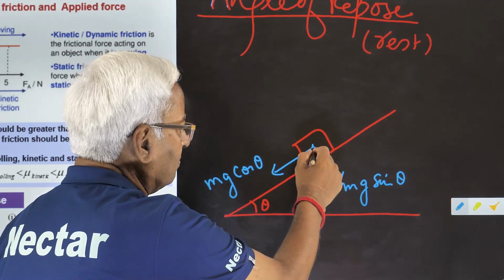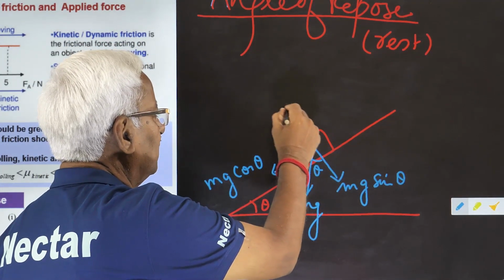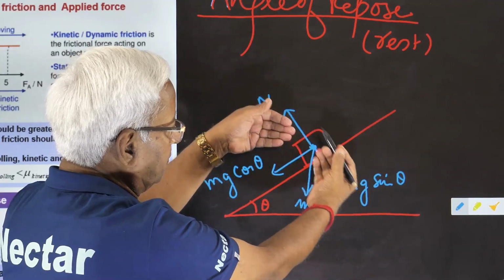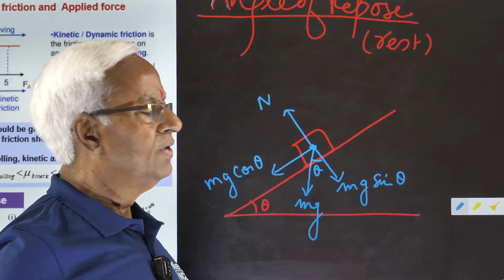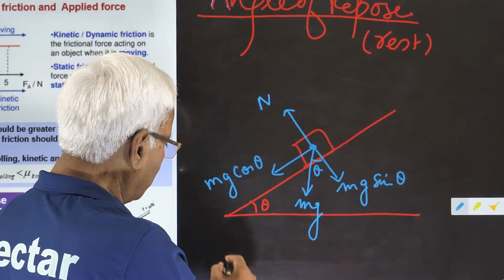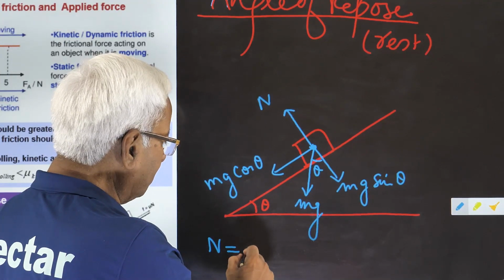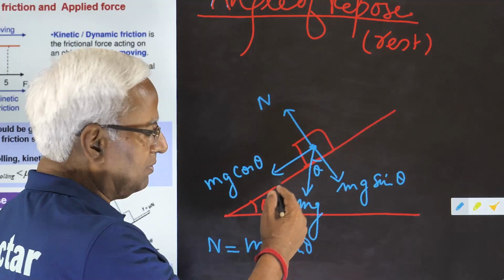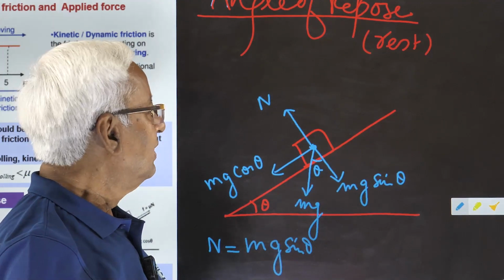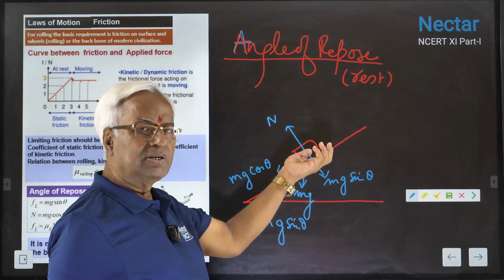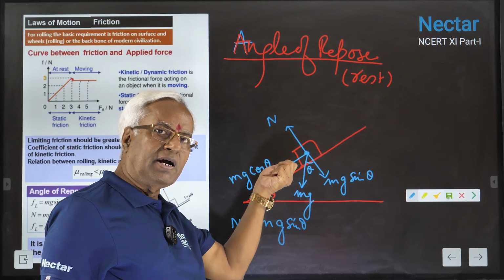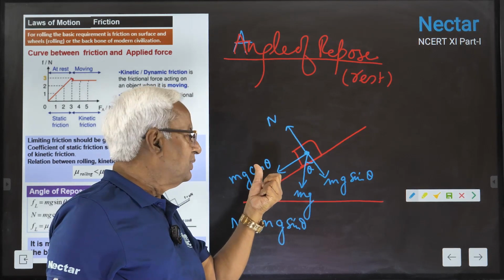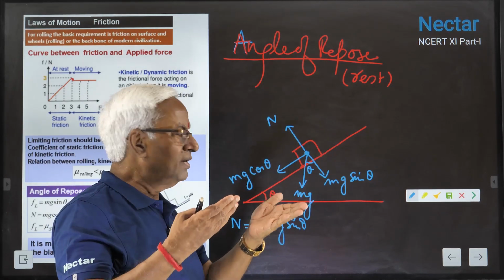The normal reaction acting on the body will be exactly opposite to this component mg cos theta. N must be equal to mg cos theta, then only the body can remain at rest. And the body will obviously have the tendency to slip down the plane.